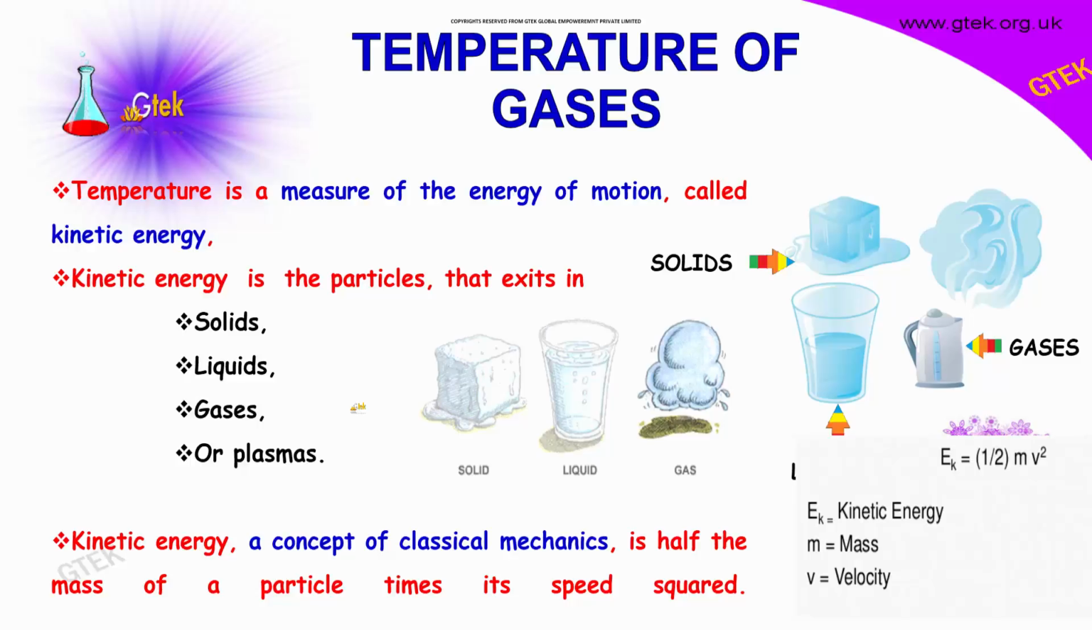Temperature of gases. Temperature is a measure of the energy of motion and it's called kinetic energy. Kinetic energy is found in the particles that exist in solids, liquids, gas, or it may be in plasmas. Kinetic energy, a concept of classical mechanics, is half the mass of a particle times its speed squared. You can see here, kinetic energy is equal to half m v squared, where m is the mass and v is the velocity.